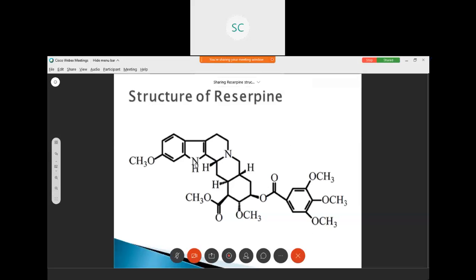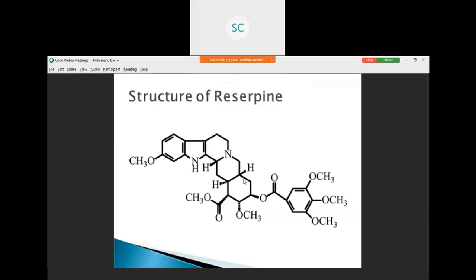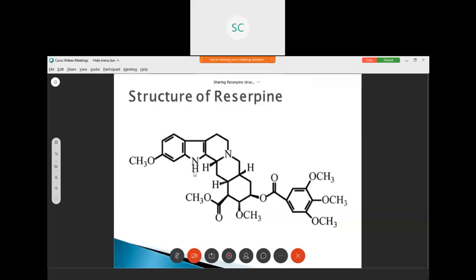The structure contains 5 OCH3 groups, 2 nitrogen atoms, and totally 9 oxygen atoms. This reserpine structure also contains an indole heterocyclic compound.